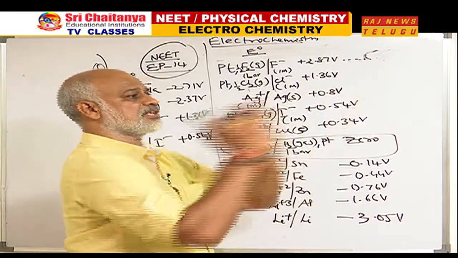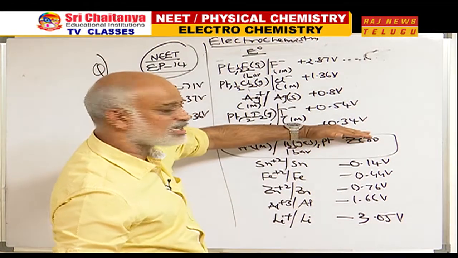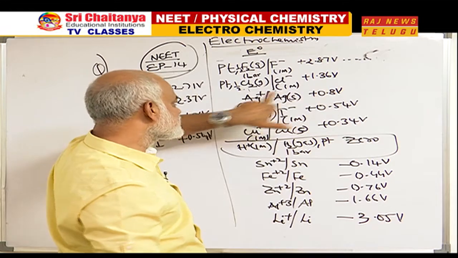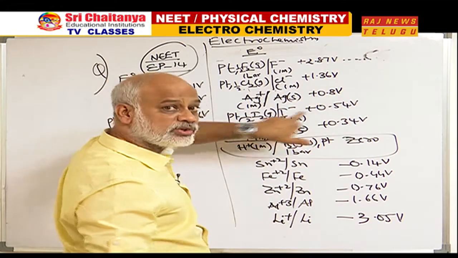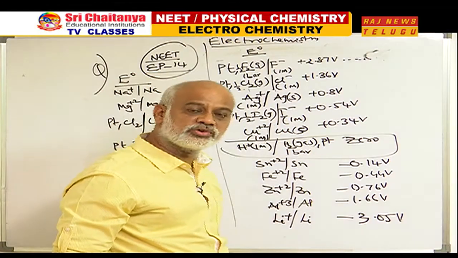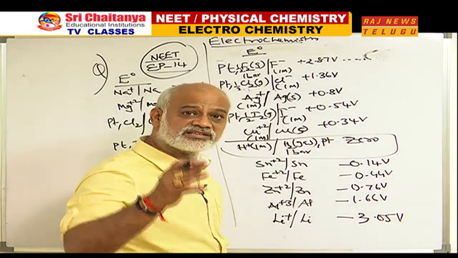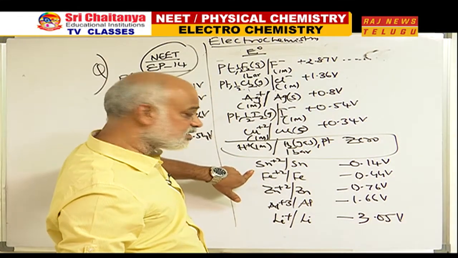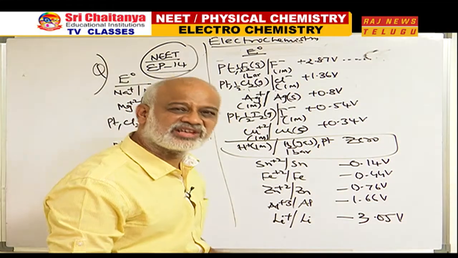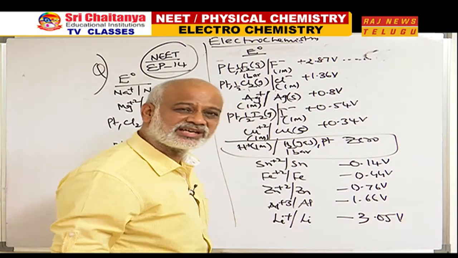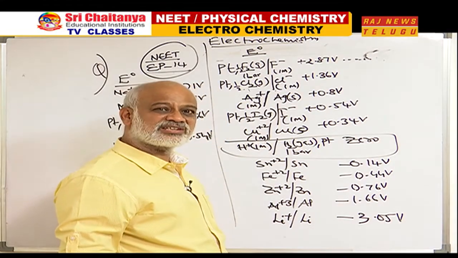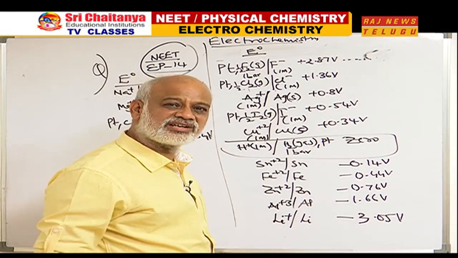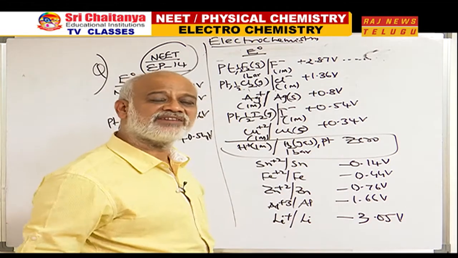The reduction process is very easy up to this particular point. F2 to F minus, Cl2 to Cl minus, Ag plus to Ag, I2 to I minus, Cu plus 2 to Cu are all spontaneously occurring, with positive SRPs. That is the tendency to undergo reduction. What does this mean? For stannous to tin, SRP is negative, indicating stannous is not interested in getting reduced to tin. Similarly, Al plus 3 is not interested in getting reduced to Al. That is the reason for the negative values.